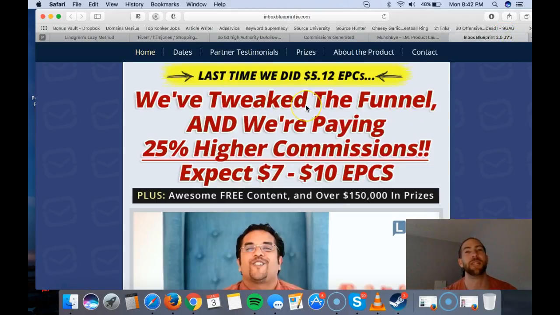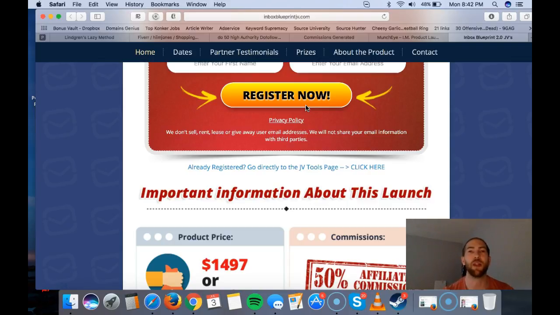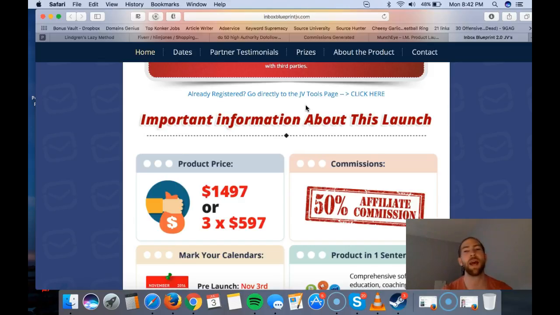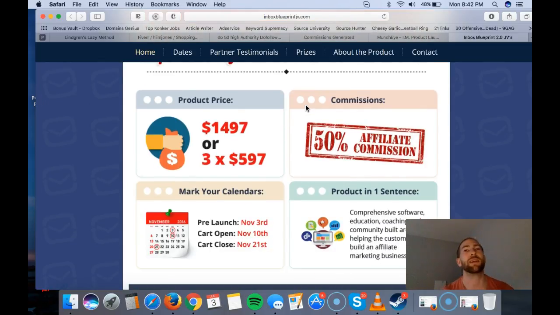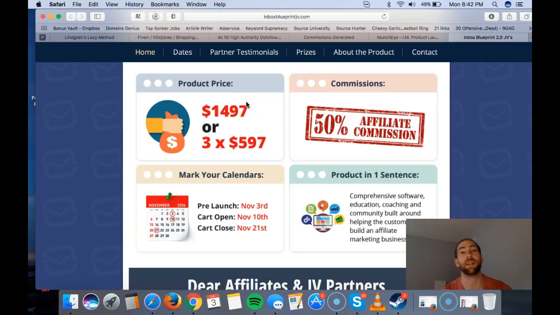I'll show you here. This was the JV page for it. If we scroll down here, and this is not going to happen a lot of times, this was kind of a special case, I guess. They had a free book that they gave away. If people bought that book, they were also upsold on the course for $14.97, which means that I would get $750 per sale or something like that. I think earlier it was $700, but they changed it.